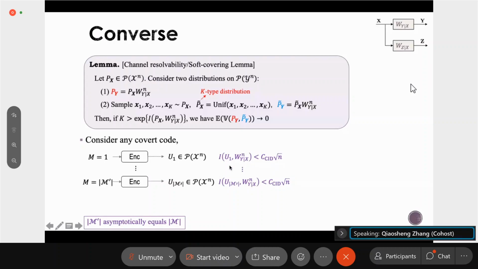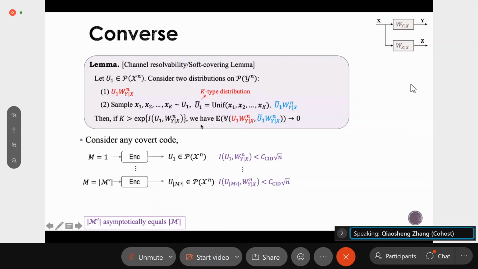So now we would like to apply the channel resolvability lemma to each of the codewords u_1, u_2, all the way to u_M'. So how do we use it? Here we just replace this p_X by u_1, and now we consider two distributions. One is the distribution induced by u_1 and the channel, and the second is similar to before. We first sample k sequences according to u_1, and we construct a u tilde 1 as a uniform distribution over the k sequences, and the second distribution of interest is induced by this u tilde 1 and the channel.